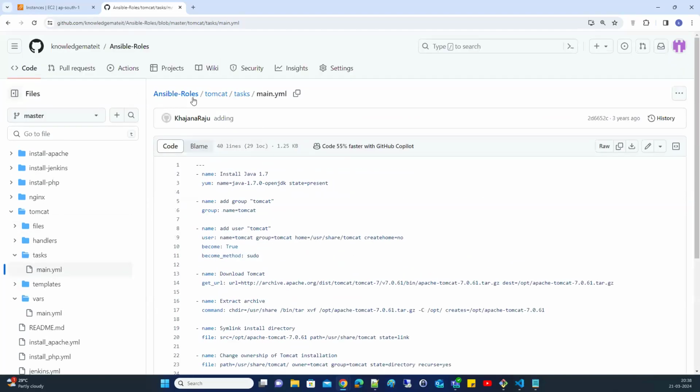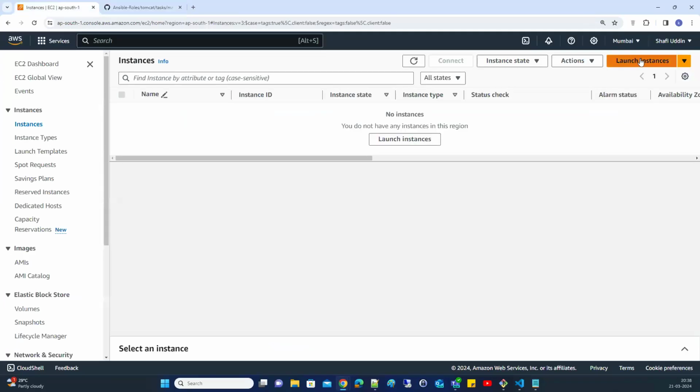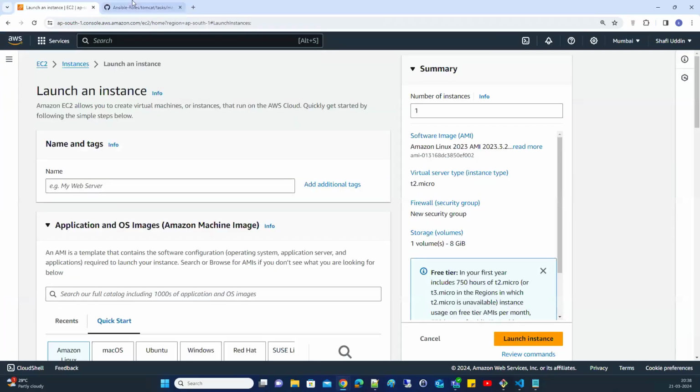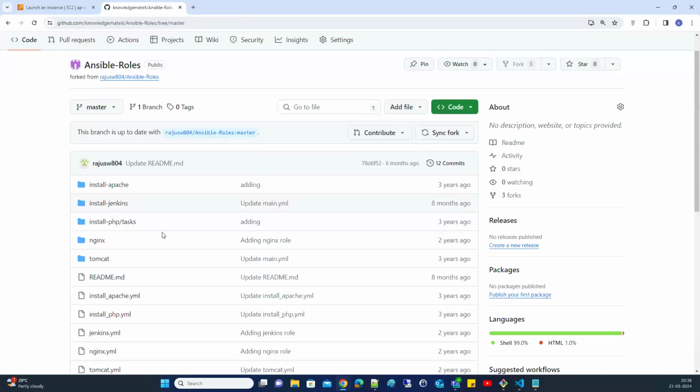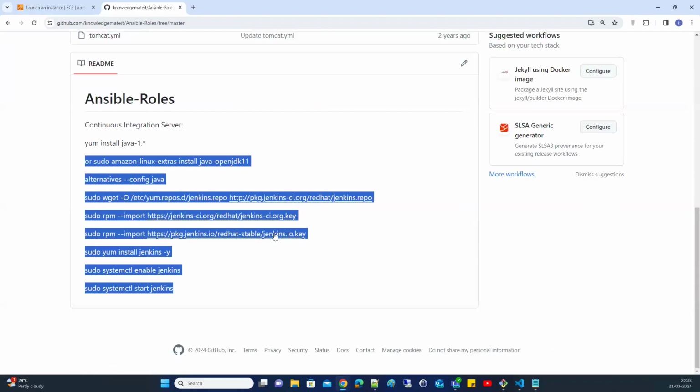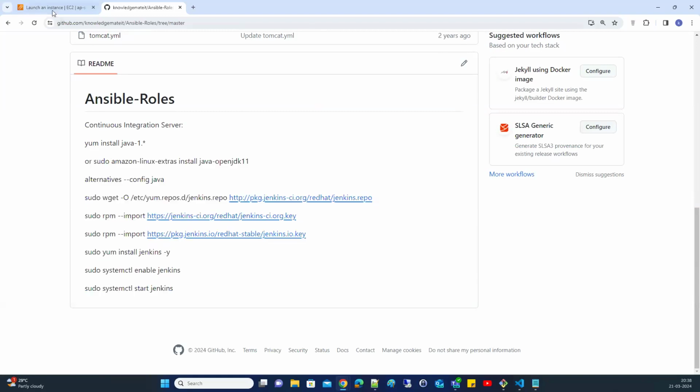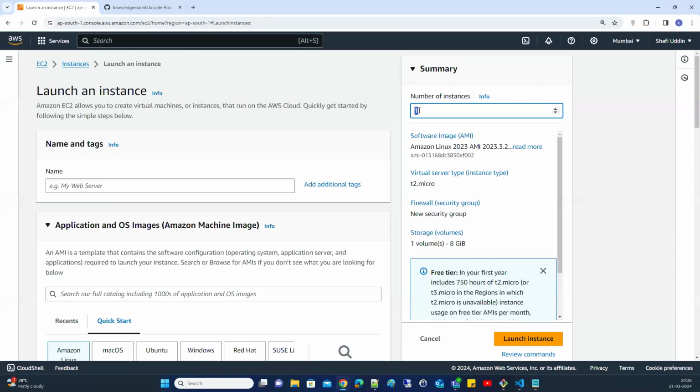Anyway, let's see the playbooks one by one. Let's create one server. Let me install Ansible, and I will also show you how to install Jenkins. I mentioned the Jenkins installation commands here as well. The number of instances is one. This is my Ansible server.